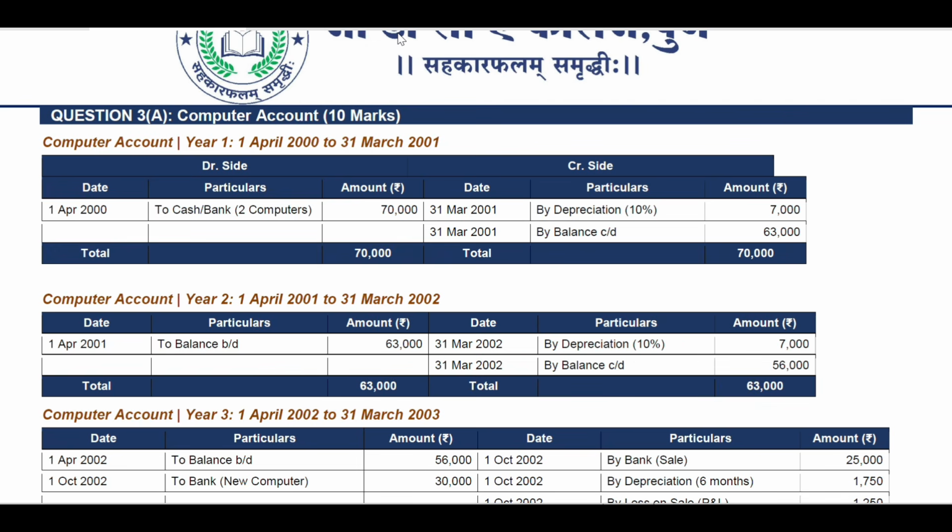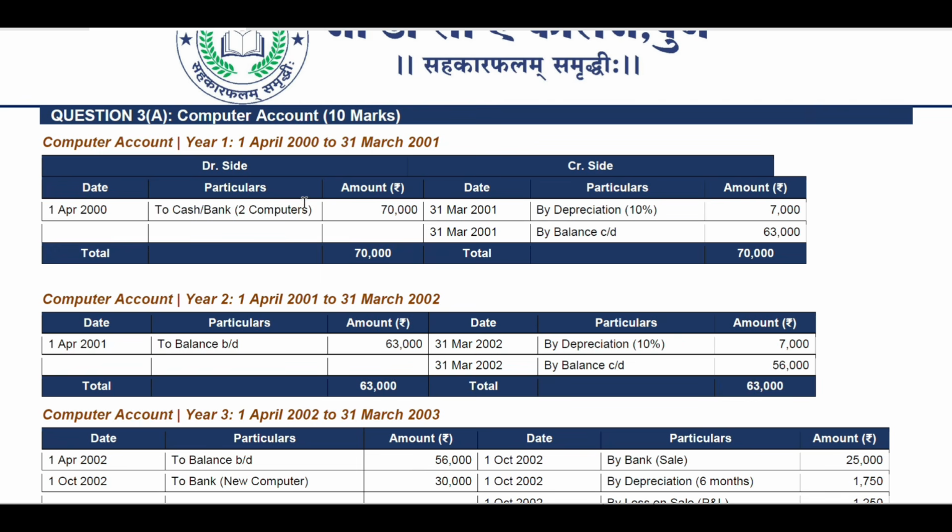Computer account for year 1, that is from the 1st April 2000 to 31st March 2001. So what will be the computer account is date 1st April 2000, particulars to cash, bank to computers, then amount. That is for the debit side. Debit side and credit side we have to mention everywhere in the column, or you can say in a table.